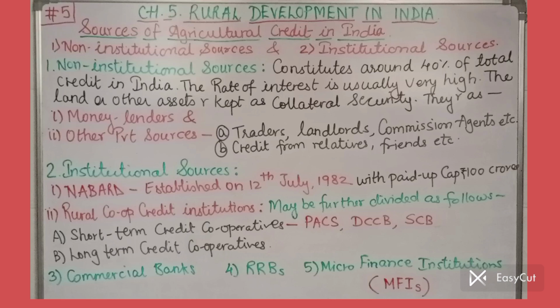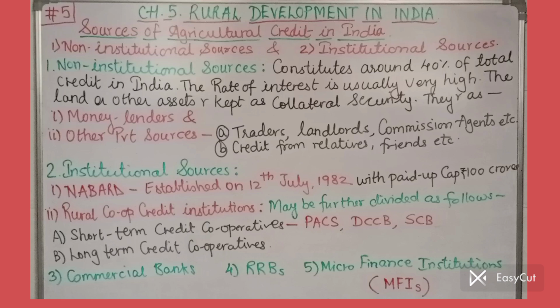Then in the long term credit cooperatives, we have primary and state levels. On the primary level, we have primary cooperative agriculture and rural development banks, and on the state level, state cooperative agriculture and rural development banks. No need to mention that much in detail, because you are going to cover all these points in one answer. So you may just write the short names and that will do. Then we move on to the third point.